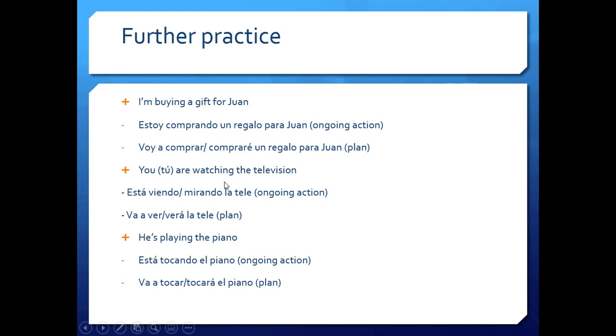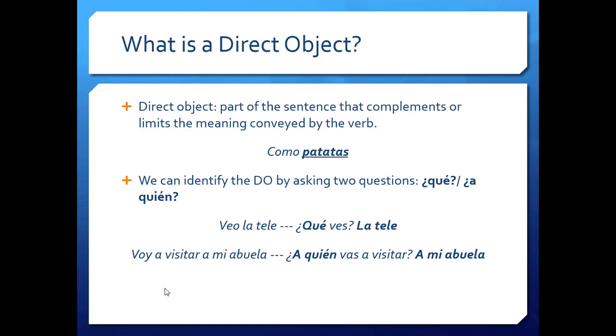You are watching the television: "está viendo" or "mirando la tele" right now. I see him in front of the TV. Or "va a ver la tele" if it's a plan, if he's going to do it later. He's playing the piano: "está tocando el piano." Right now I can hear it. Or he's going to be playing the piano later, so "va a tocar" or "tocará el piano."